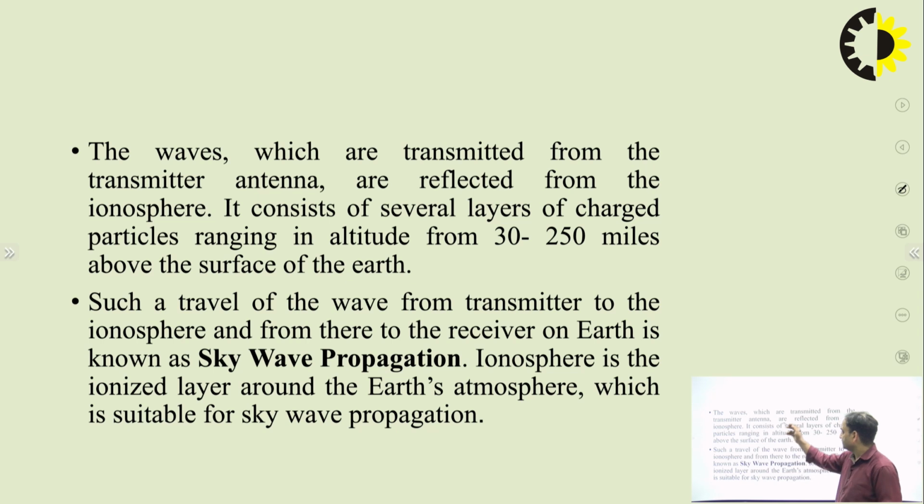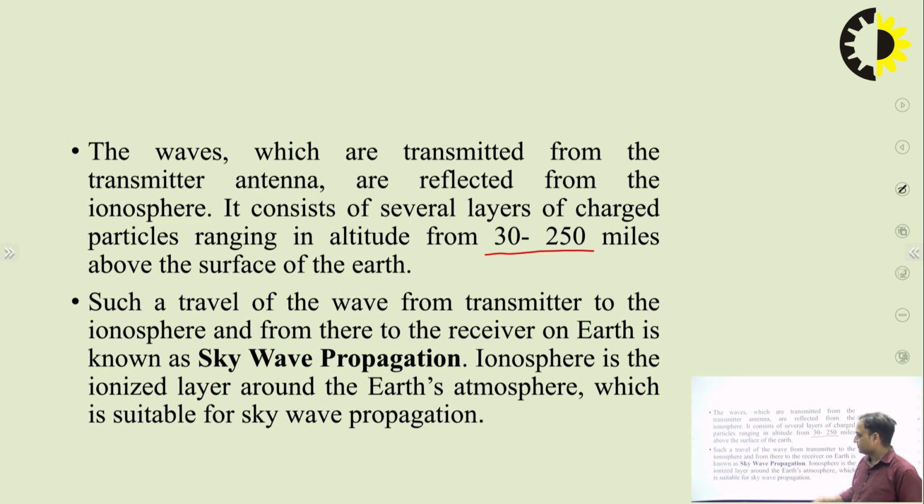These waves, transmitted from the transmitter antenna and reflected from the ionosphere, as I just said, the ionosphere consists of several layers of charged particles. The densities of the charges will be different at night and in the daytime, because as the temperature changes, the density of the charges changes. The altitude ranges from 32 to 50 miles above the surface of the Earth.